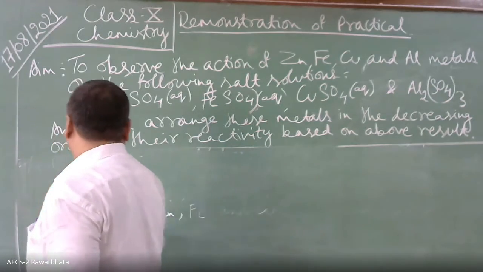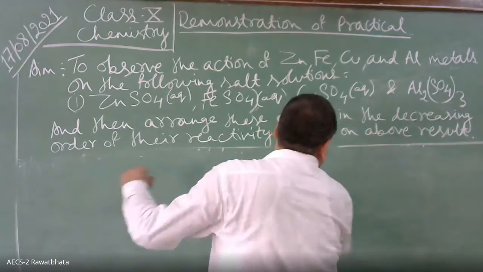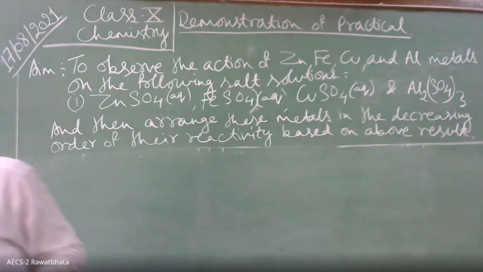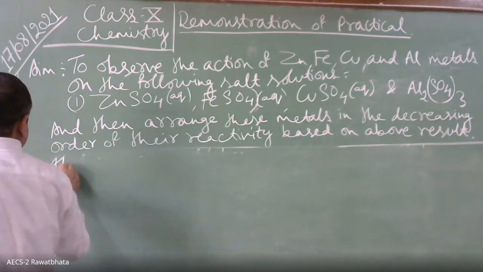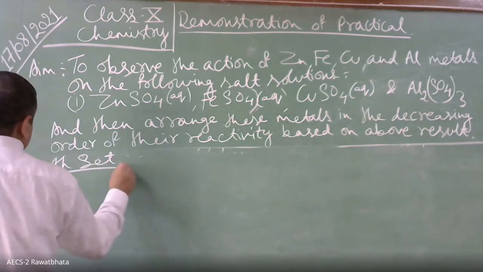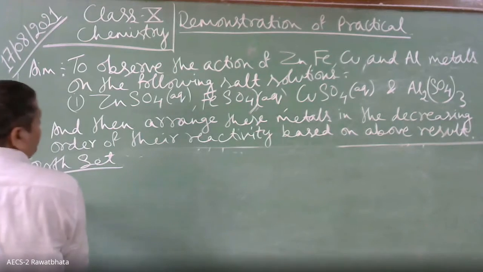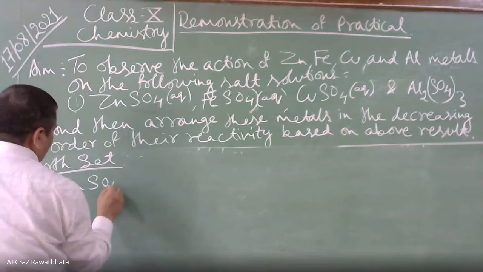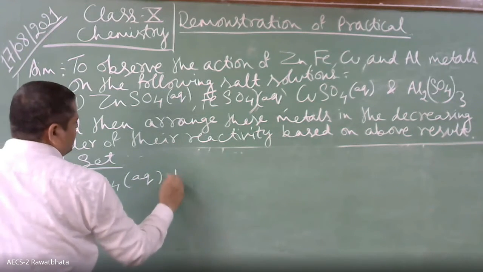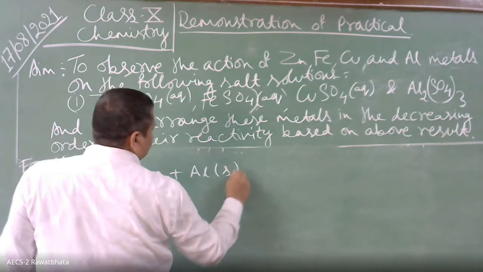Fourth set. See, in the fourth set what we have done, we have taken zinc sulfate aqueous plus aluminium solid.